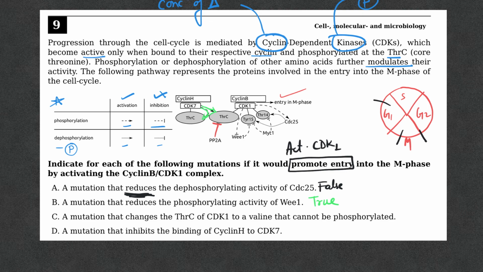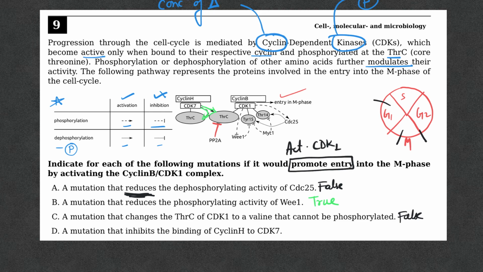Okay, no, not a problem. So, if you are changing this threonine C, the activation from CDK7 will not be there, which is something that we don't want, right? Hence, once again, I can claim that this is a false statement. Okay, come to the next.